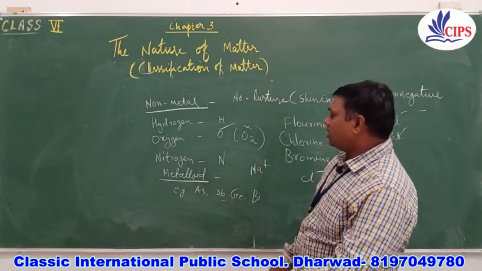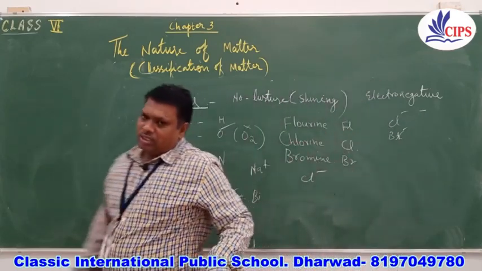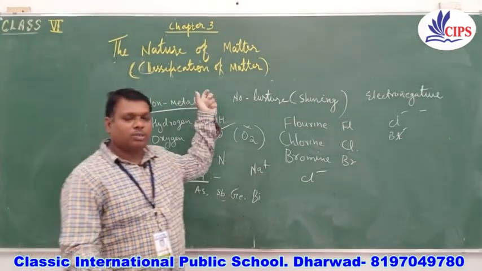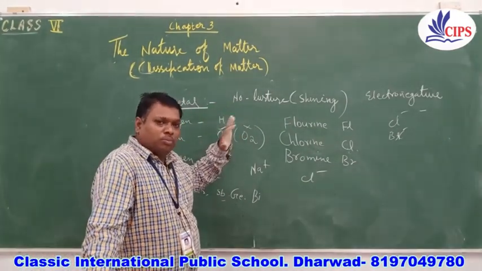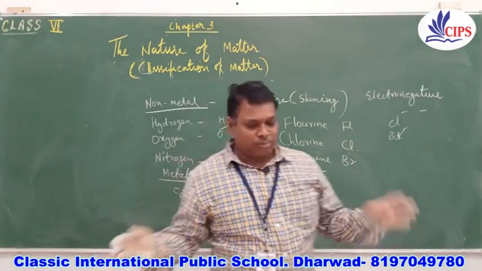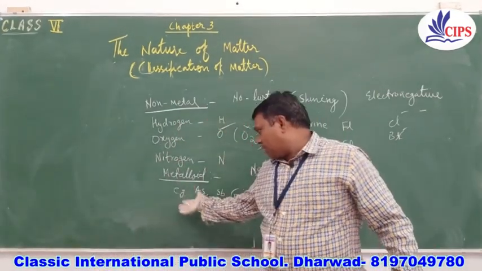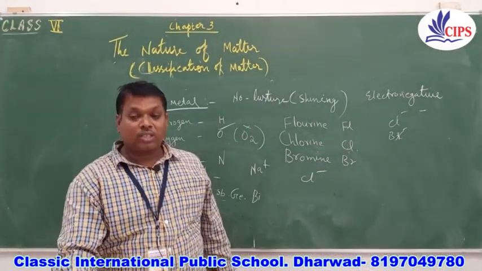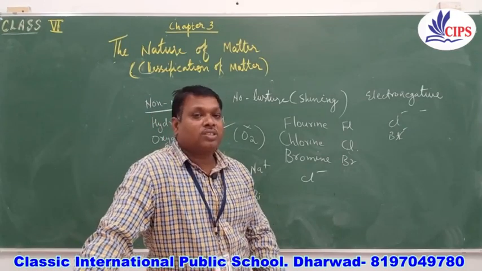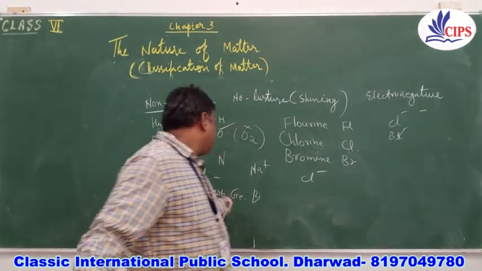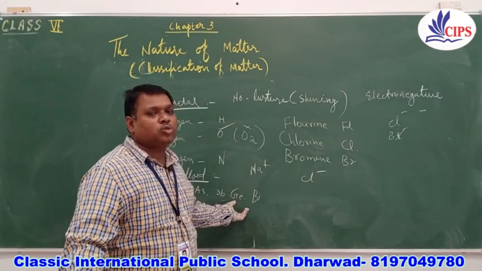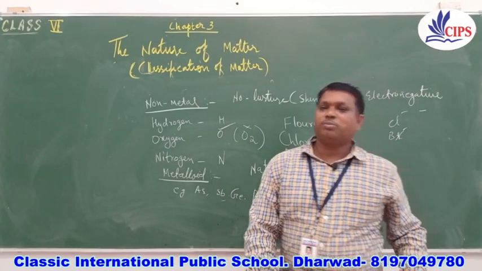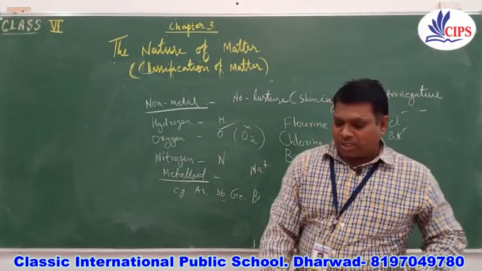These are the metalloids. They are examples of elements that show some of the properties of metals and some of the properties of non-metals, so they have both sets of properties. These metalloids are mostly used for making semiconductors and highly conductible substances, that is, superconductors. The microchips made in mobiles and computers use these metalloids.